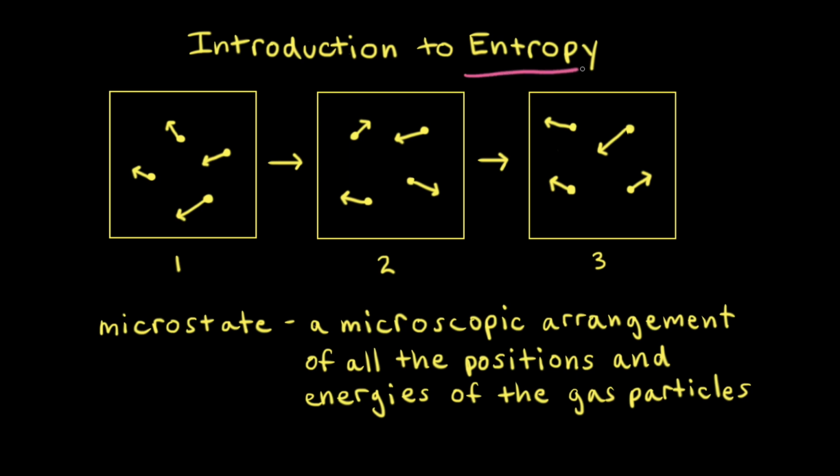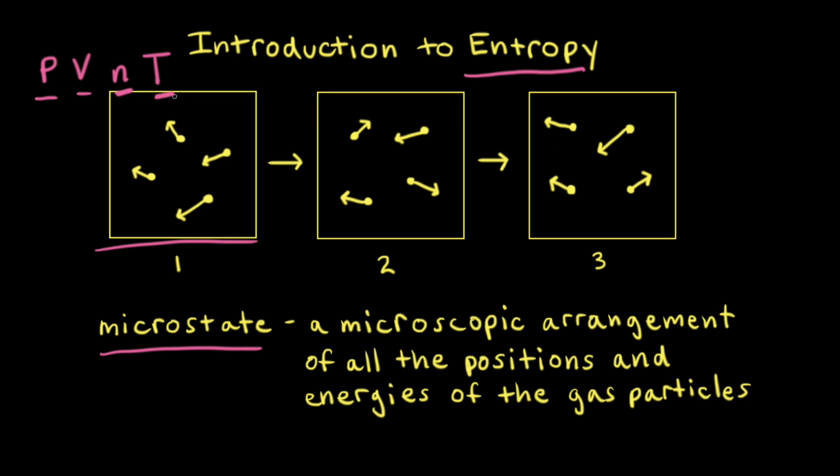The concept of entropy is related to the idea of microstates. And to think about microstates, let's consider 1 mole of an ideal gas, so remember N represents moles, at a specific pressure, volume, and temperature. If the system of gas particles is at equilibrium, then the pressure, the volume, the number of moles, and the temperature all remain the same.